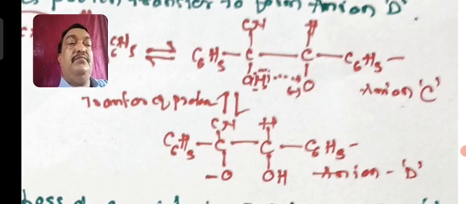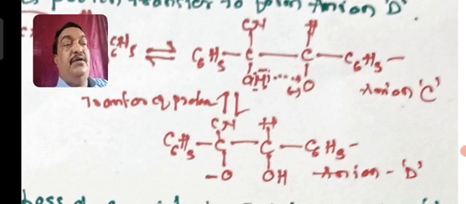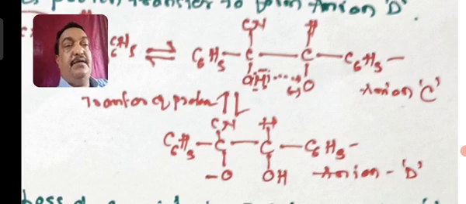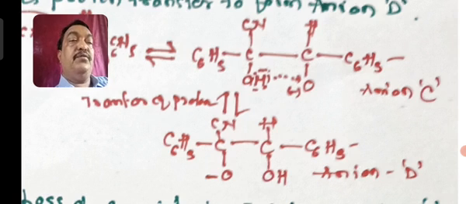This anion C undergoes proton transfer. So it's a wonderful stage of the mechanism. Here C6H5 C CN OH is connected with another aldehyde molecule with C6H5 O minus. Here the proton of the first aldehyde molecule will shift to the second molecule, that is, to the oxygen of the second molecule of aldehyde, and that will become OH.